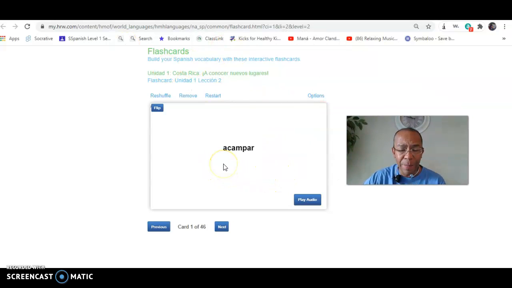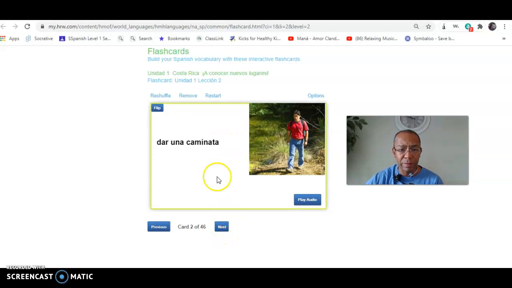Okay, acampar. Many of these words are very similar in English and Spanish. So these are cognates. We are very aware about them. So acampar, acampar. What does it sound like? Acampar. Let's flip it and find out what it is. To camp. Really similar, right? To camp, acampar. Let's go to the next one.